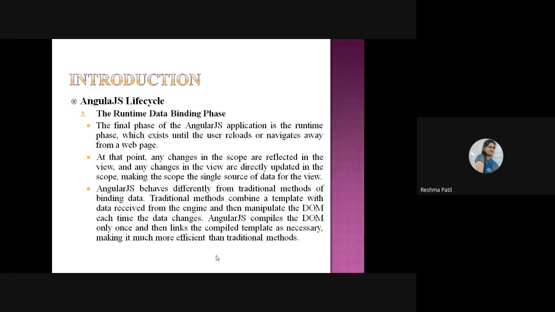So this is the life cycle of AngularJS. First is Bootstrap, where we are loading everything, whatever required things are there for execution of AngularJS, that will be downloaded into the browser. In the compilation stage, the main part is we are changing the static DOM to the dynamic DOM. The actual main working of the second stage is changing the static DOM to the dynamic DOM, and in runtime we are actually executing the application. So this is the life cycle of the program. You will understand this life cycle while executing your actual program. Got it? Life cycle?